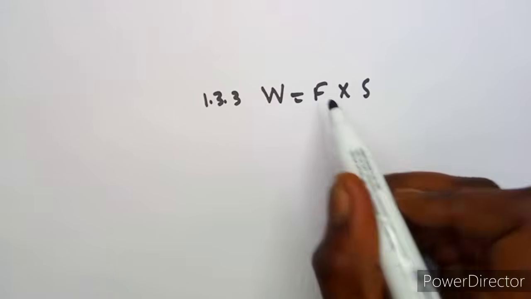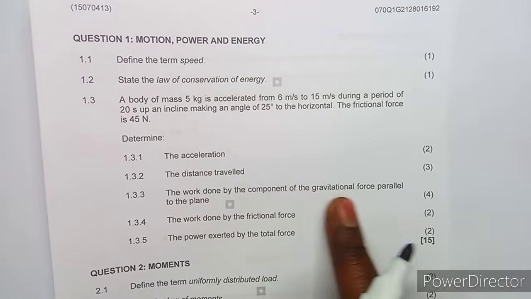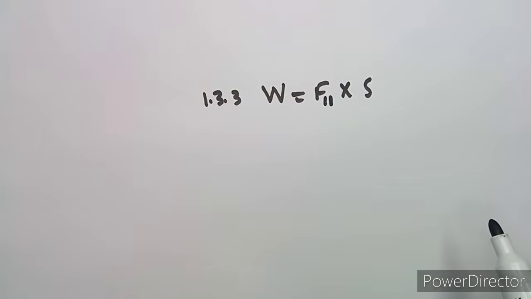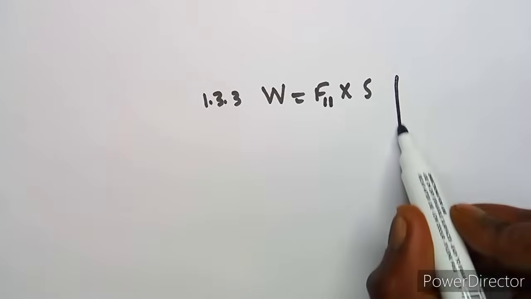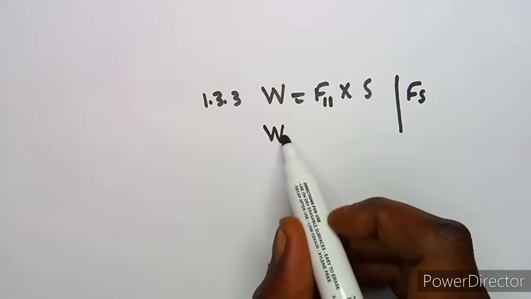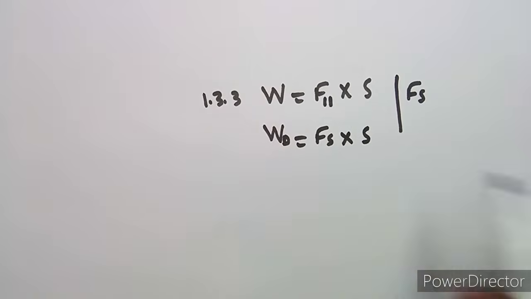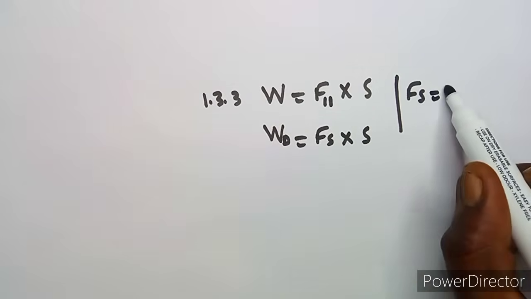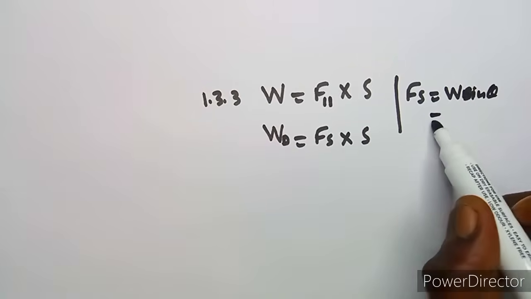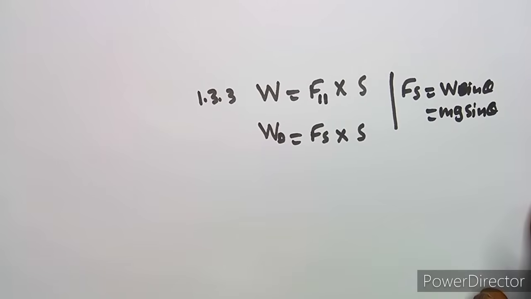But which force are we working with now? They said parallel to the plane, the gravitational force. So we are going to work with the gravitational force which is parallel to the plane, which is our F parallel, or we can have this as Fs. Remember, it's just one and the same thing here. So our work done is simply Fs times the distance, whereby our Fs, we know that it's W sine theta, which is equivalent to mg sine theta.